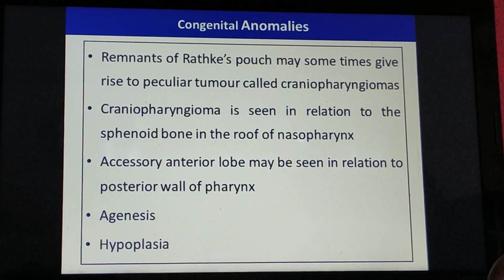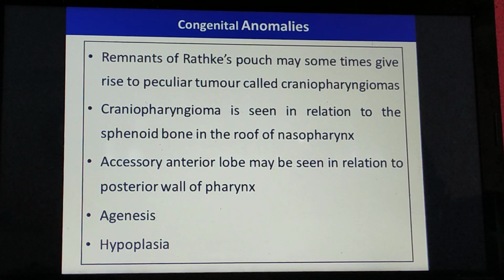After development, coming to congenital anomalies. The remnant of the Rathke's pouch may sometimes give rise to a peculiar tumor. The tumor is called craniopharyngioma. This craniopharyngioma is seen in relation to the sphenoid bone in the roof of the nasopharynx.